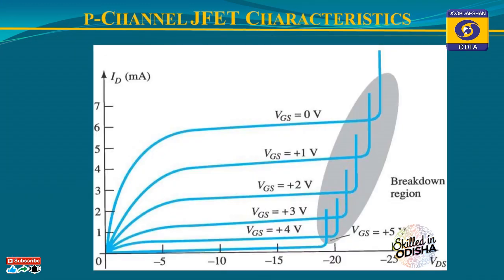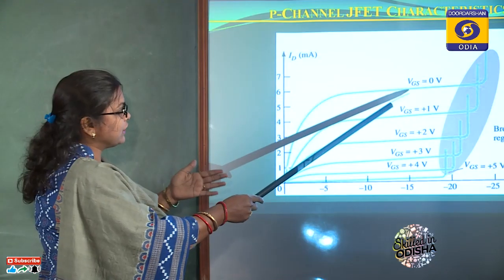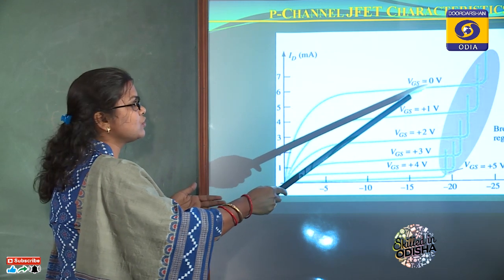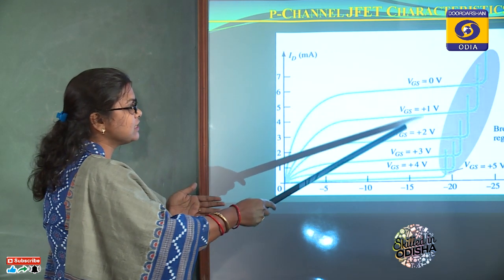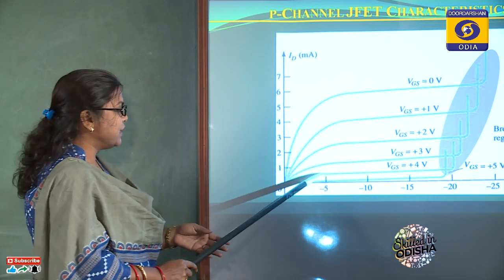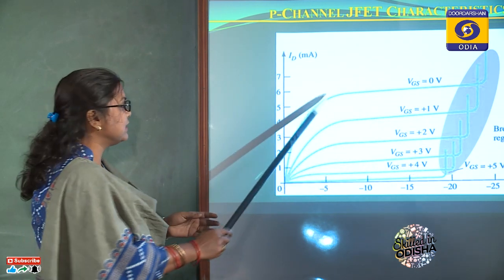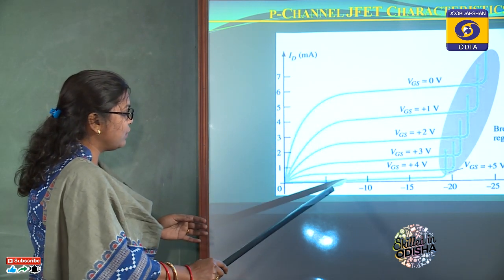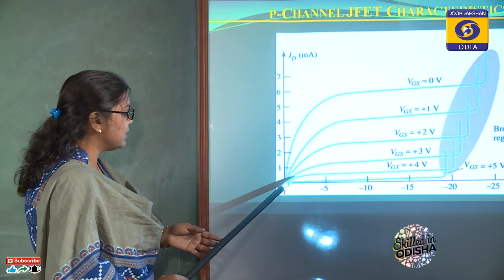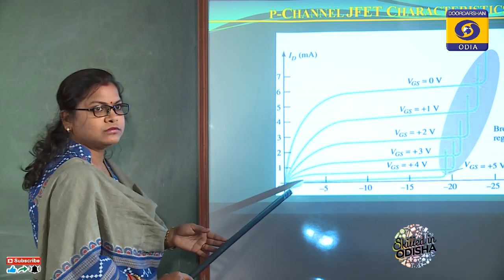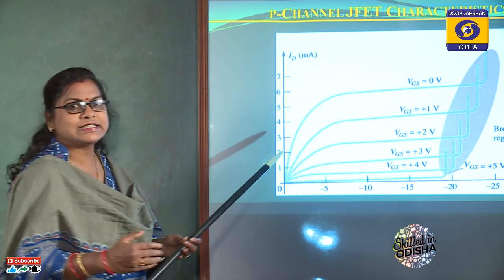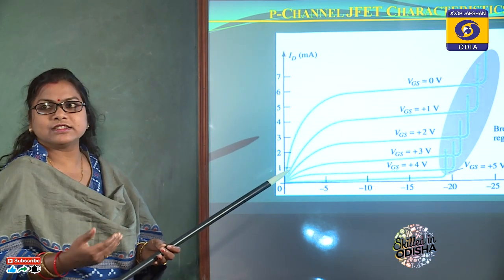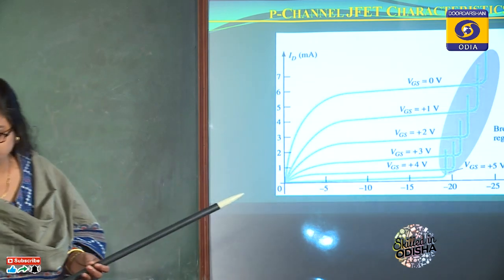So here is the curve. Here the graph is plotted, VGS equal to 0. This is the curve when gate to source voltage is 0. As we increase the voltage, the pinch off level also decreases. Here at 0 voltage across gate to source, the pinch off occurs at this point, whereas as we increase the voltage, the pinch off occurs earlier. So this shows the resistance of the circuit is increasing as we increase the voltage across gate to source.